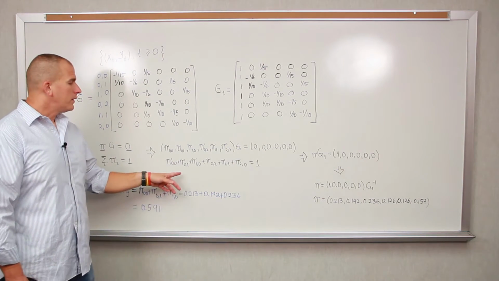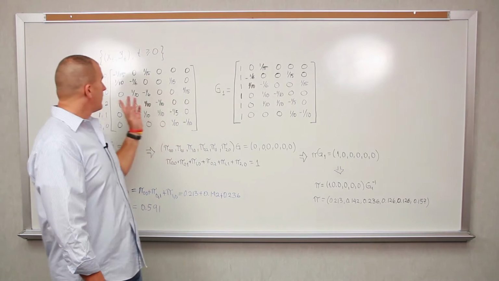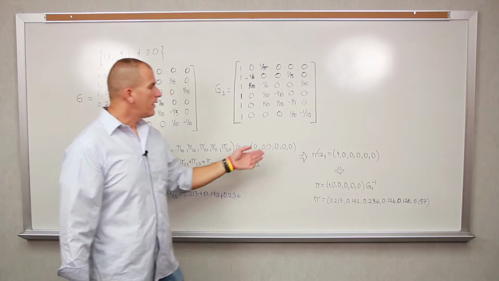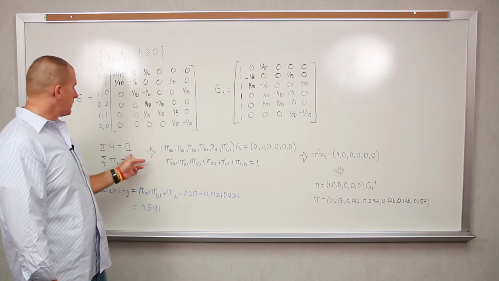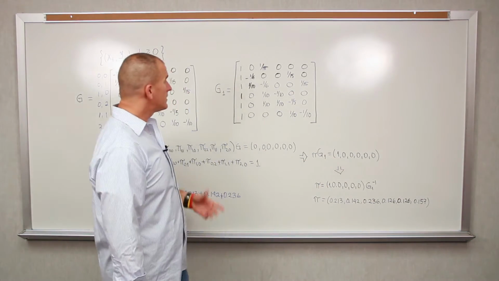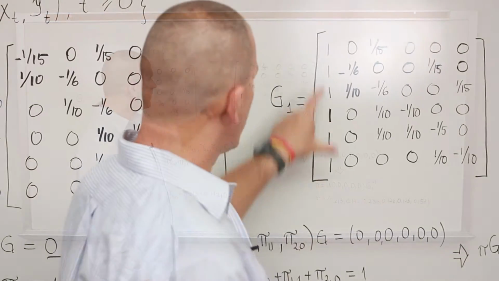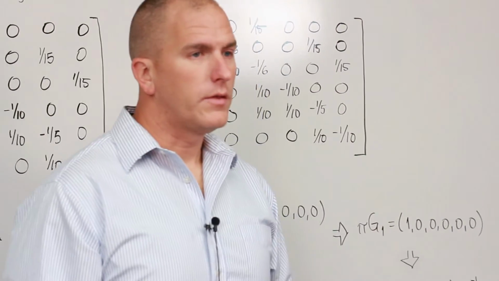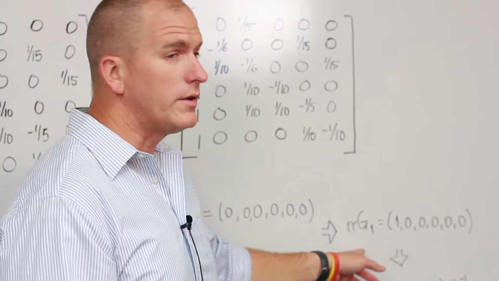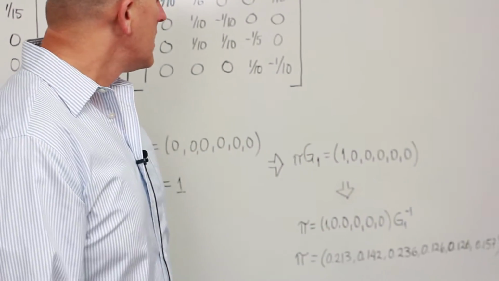Now, one way to solve this is simply to take our matrix G and replace the first column by 1s. And then our vector b, which is our vector of zeros, we put that 1 in the first position. That way we've taken this norming constraint and incorporated it into the system by tossing out the first equation and replacing it with the 1s.